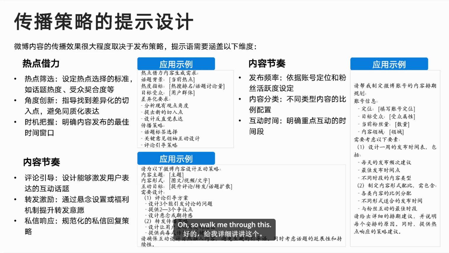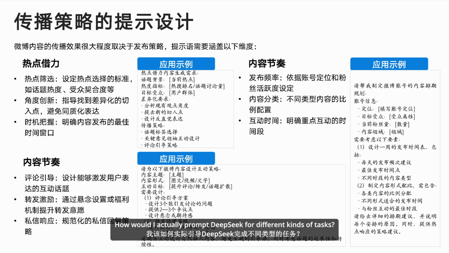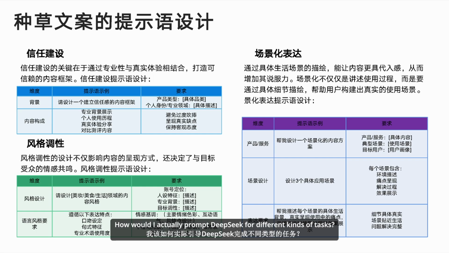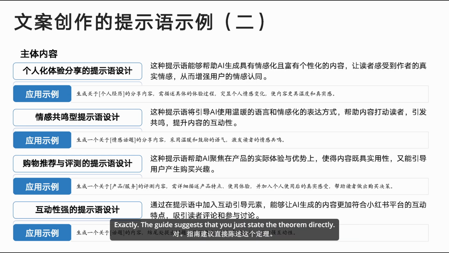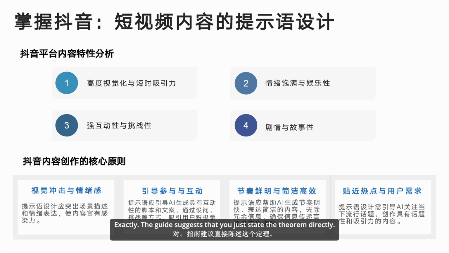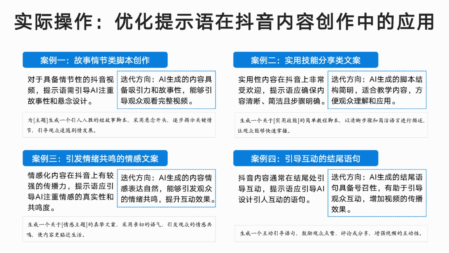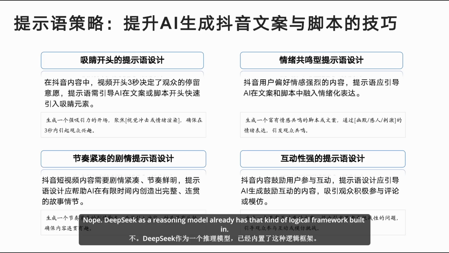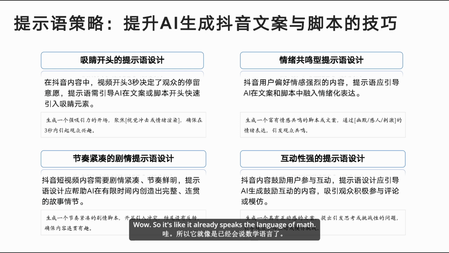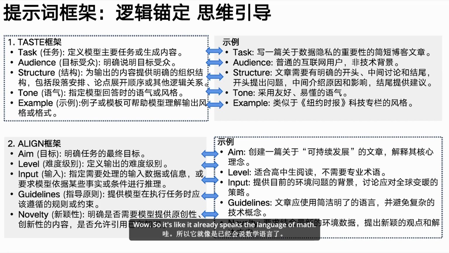Oh, so walk me through this. How would I actually prompt DeepSeek for different kinds of tasks? Well, say you're trying to prove a mathematical theorem using DeepSeek. Okay, like the Pythagorean theorem. Exactly. The guide suggests that you just state the theorem directly. So you could say, prove the Pythagorean theorem. And that's it. No need to explain what a triangle is or how the theorem works. Nope. DeepSeek as a reasoning model already has that kind of logical framework built in. Wow. So it's like it already speaks the language of math. Exactly. It's designed to handle those abstract concepts.